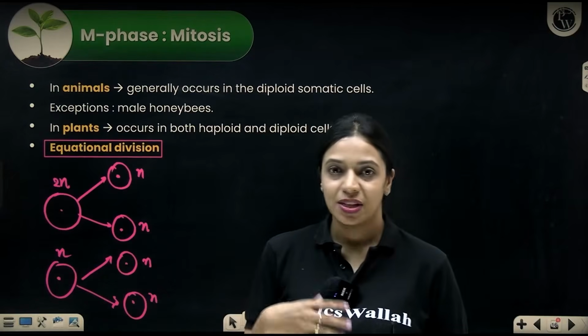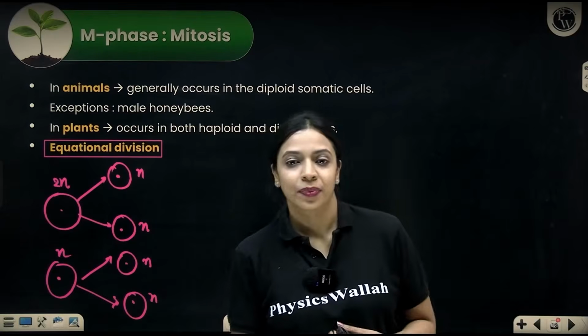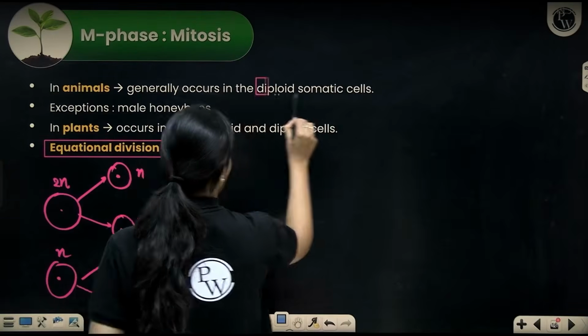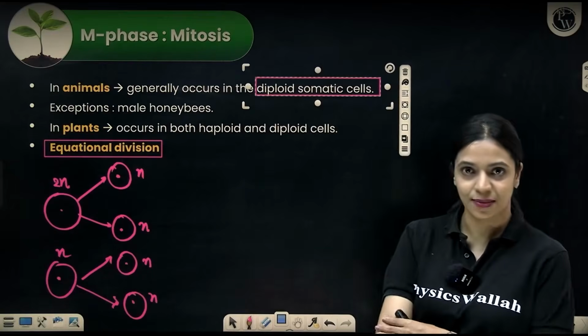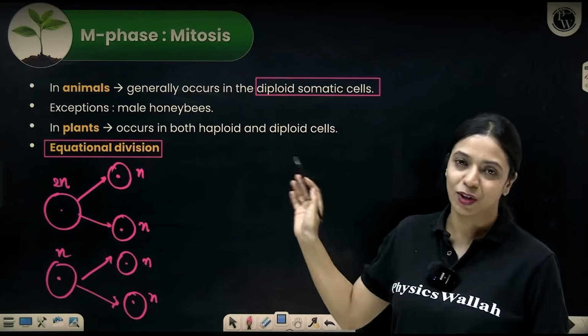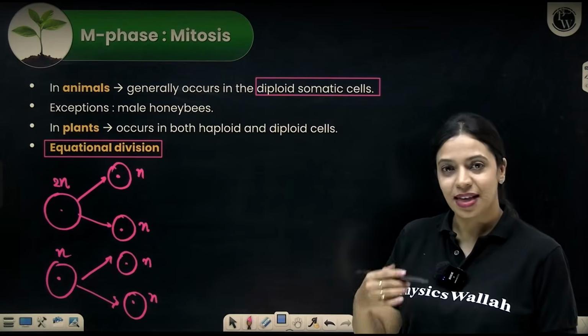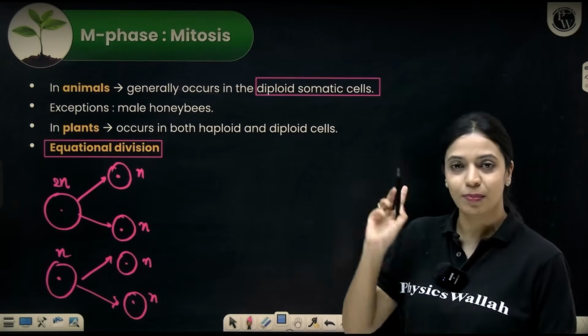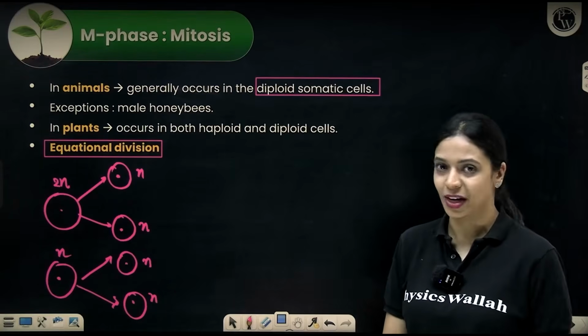Now, mitosis happens in plants and it happens in animals as well. In animals, mitosis occurs in diploid somatic cells usually. But normally you don't see mitosis happening in the germ cells. Cells that are supposed to produce gametes will undergo another type of cell division called meiosis. Mitosis is usually in the body cells or the somatic cells.